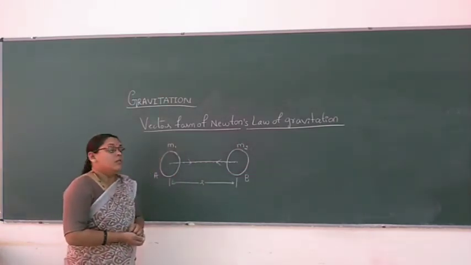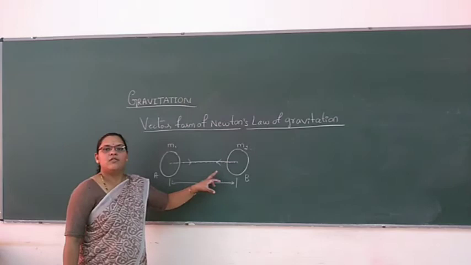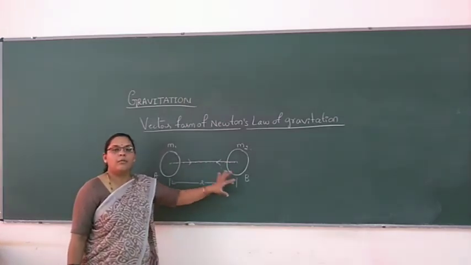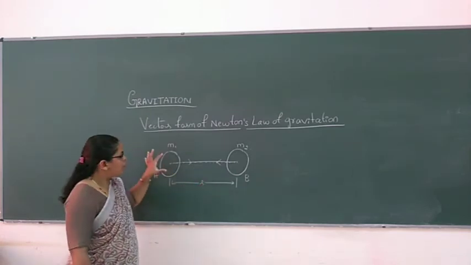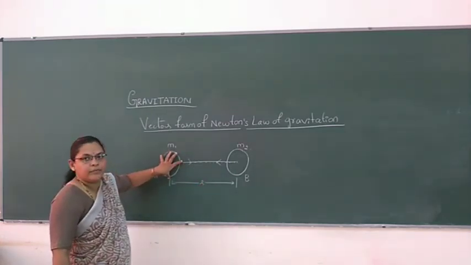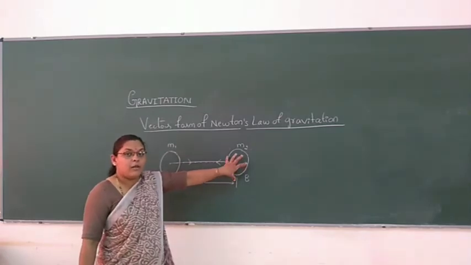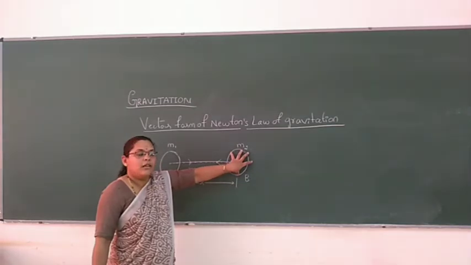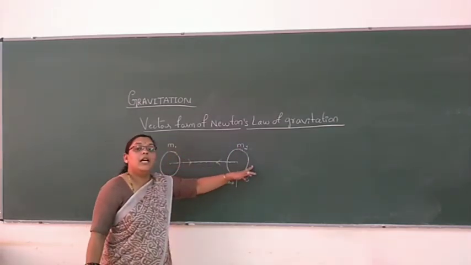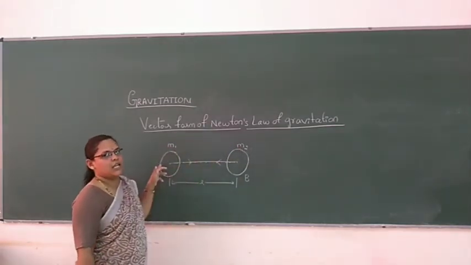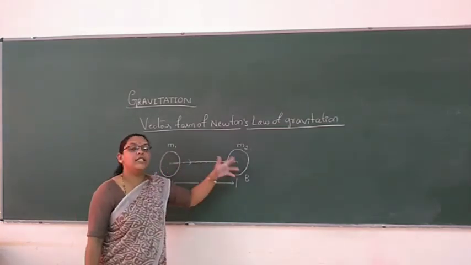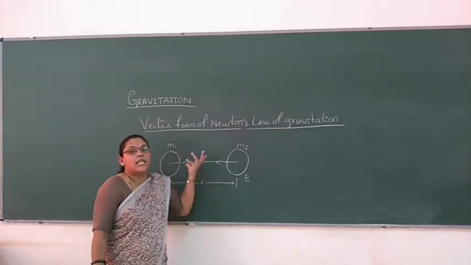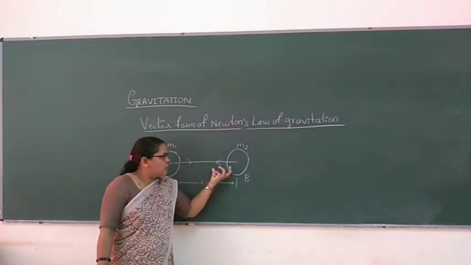So the gravitational force between two bodies is equal in magnitude but opposite in direction. The force exerted on the first body by the second body is in one direction, and the force exerted on the second body by the first body is exactly opposite.